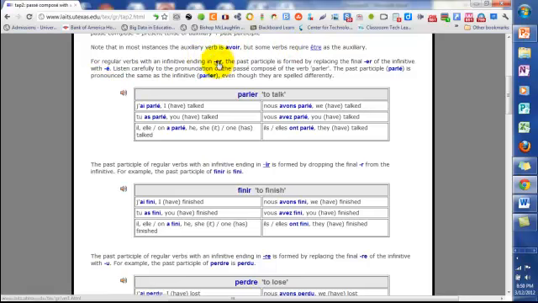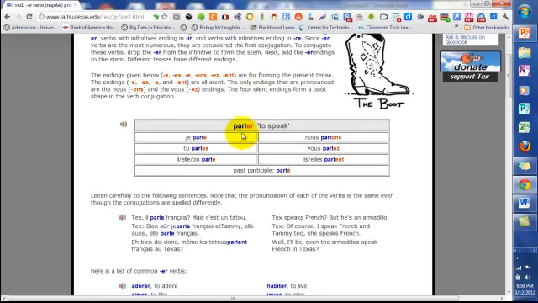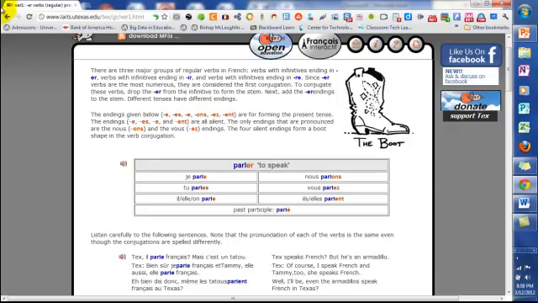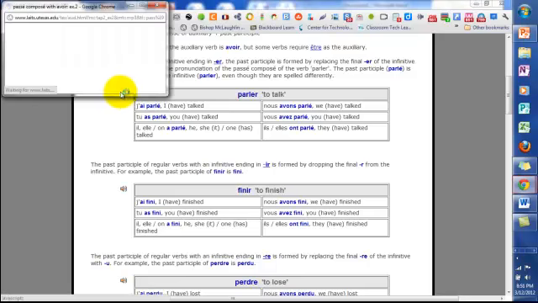So for regular verbs with an infinitive ending in er, we have verbs ending in er, which are considered first conjugation. So all we do is we take that er off of the infinitive, and then we're going to replace it with this é with an accent aigu. So listen, we'll play the little recording here.